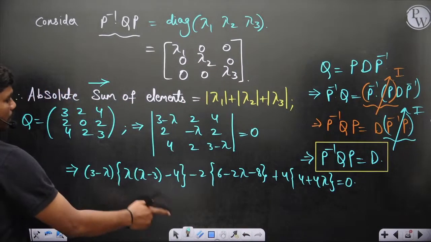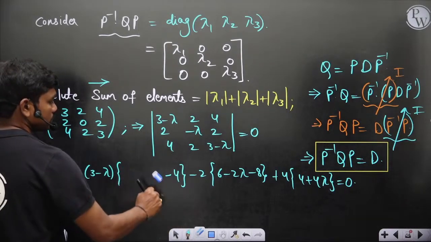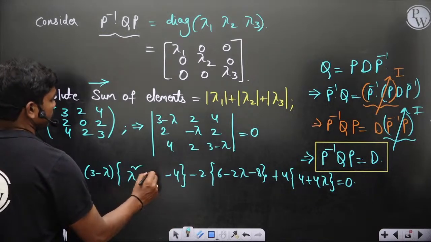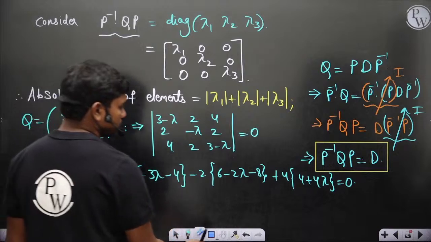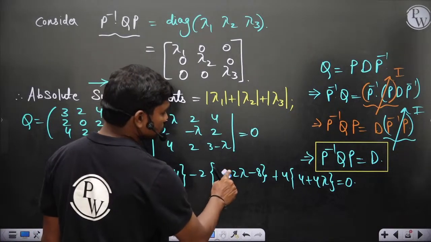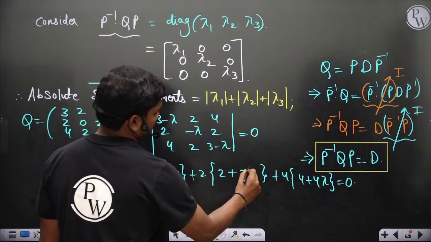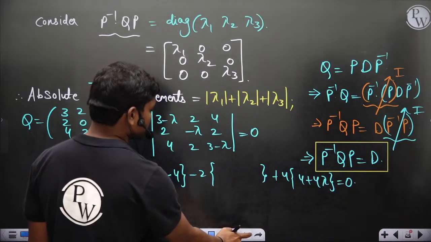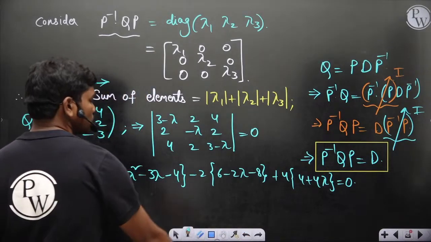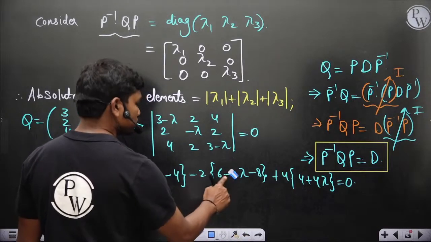Fine. So this is lambda square minus 3 lambda minus 4. This is 6 minus 8 minus 2. Let's see the calculation once again. 6 minus 8 is minus 2. So minus 2 minus 2 lambda. So 2 plus 2 lambda.